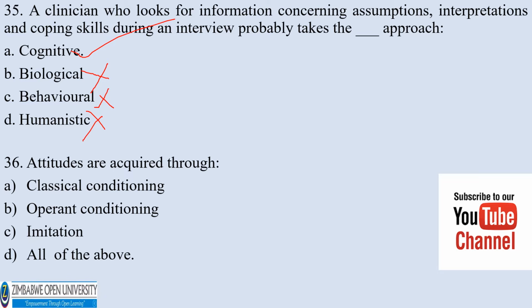Attitudes are acquired through A. Classical conditioning, operant conditioning, imitation, all of the above. You have to realize that they are acquired through classical conditioning, operant conditioning, imitation. So the correct answer would be D.